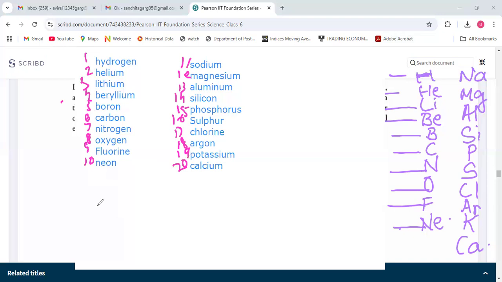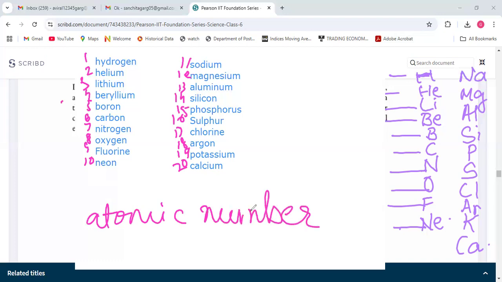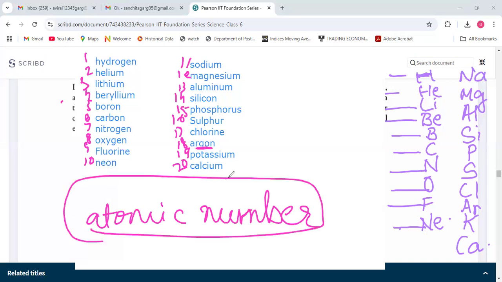So these numberings are their atomic number. Okay, atomic number, the number which they have got. Like if I ask for the atomic number of argon, you will tell 18. So these numbers are atomic numbers. Okay, note down the word atomic number.